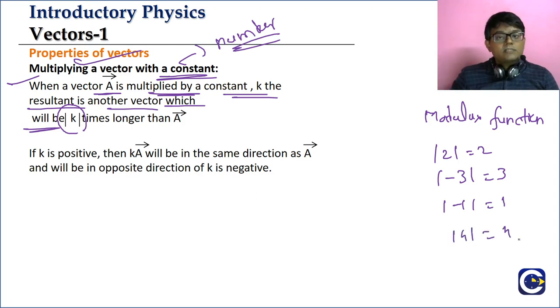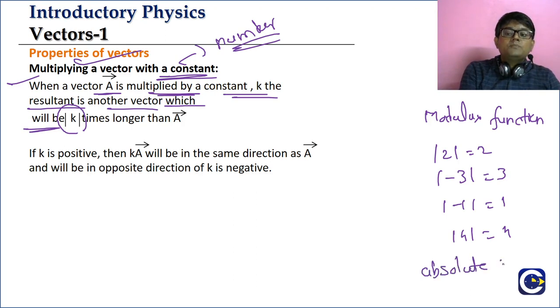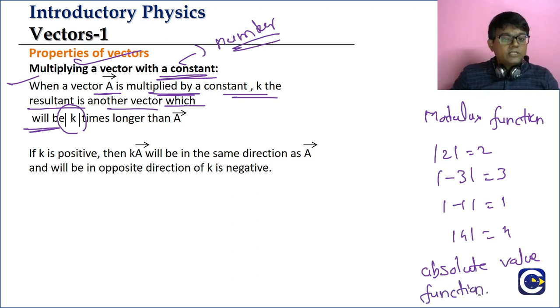I think you are able to understand, right? Modulus means we take the absolute value, so the modulus of a negative number is also positive. We take only the value. That is why the modulus function is also called the absolute value function. What is the other name for the modulus function in mathematics? Absolute value function.